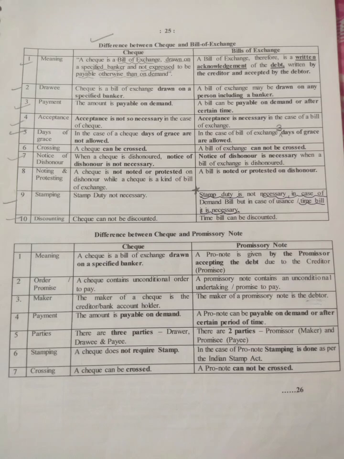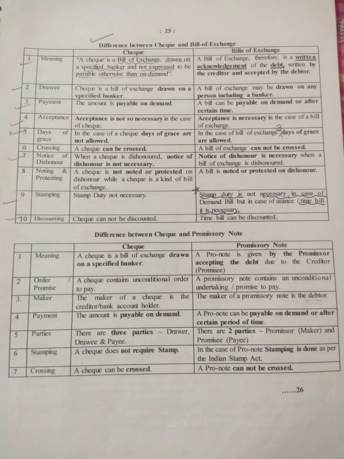Okay, now next point is noting and protesting. A check is not noted or protested on dishonor, while a check is a kind of bill of exchange. So a check is a kind of bill of exchange. So if it is not noted or protested, there is no problem. And a bill is noted or protested on dishonor. If it is a bill of exchange, then it has to be protested.